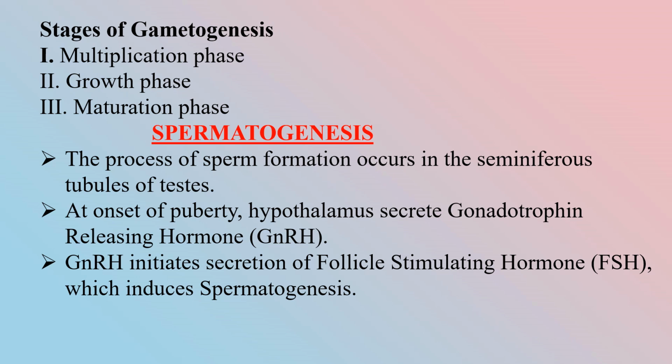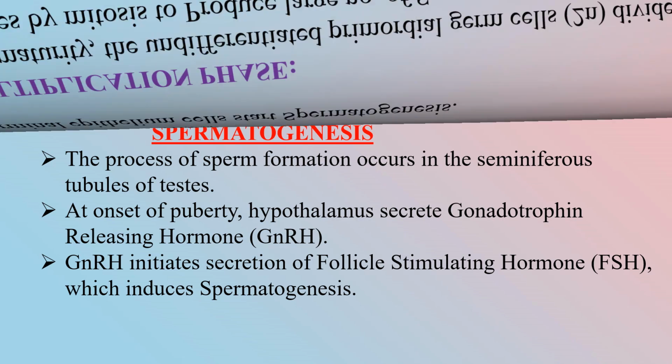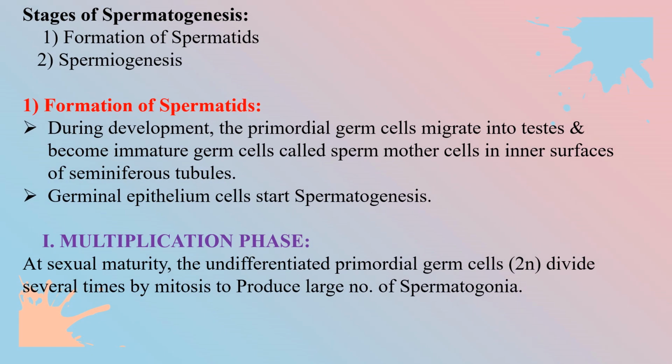The first one is spermatogenesis. The process of sperm formation occurs in the seminiferous tubules of testes. At onset of puberty, hypothalamus secretes gonadotrophin releasing hormone, GnRH. GnRH initiates secretion of follicle stimulating hormone, which induces spermatogenesis. There are two stages of spermatogenesis: formation of spermatids and spermiogenesis.